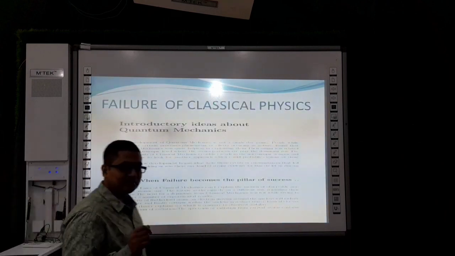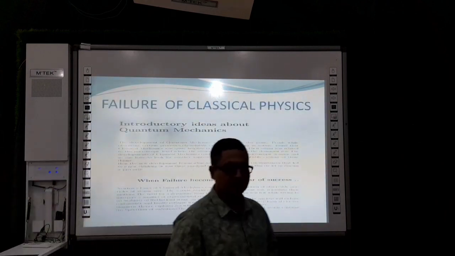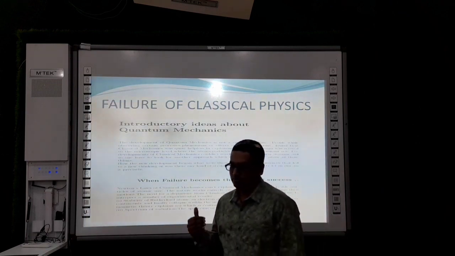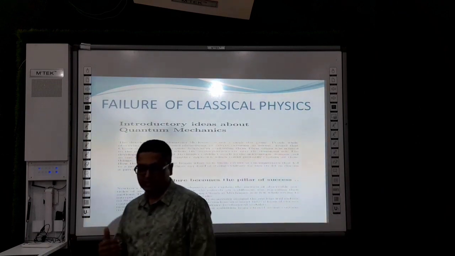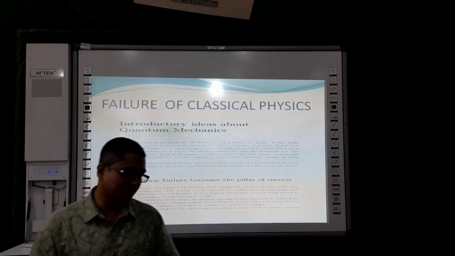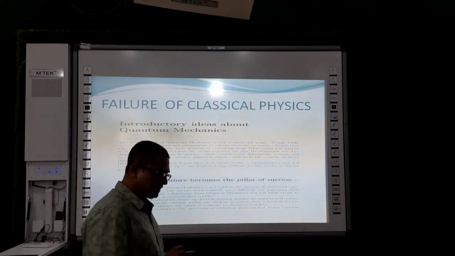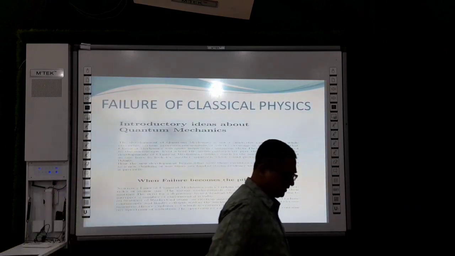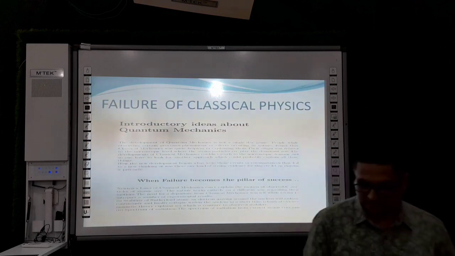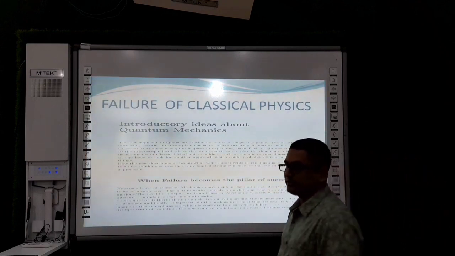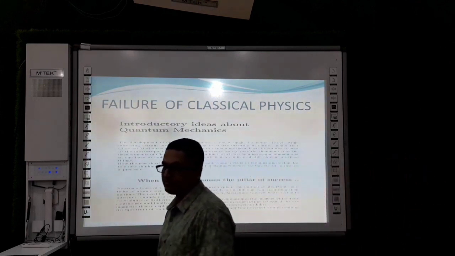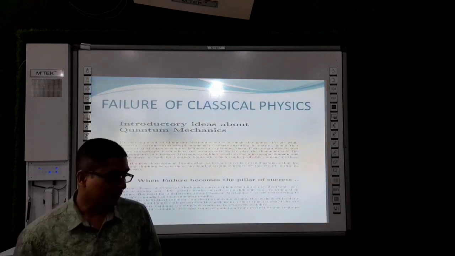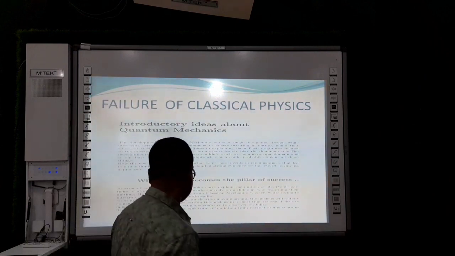So it's basically classical physics which we use in our daily life, for the physical phenomena around us. But classical physics sometimes fails in certain ideas, and those failures actually became the pillar of success and later led to the development of quantum mechanics.